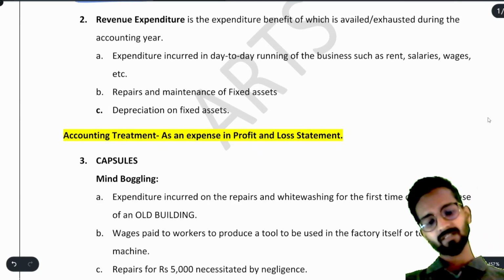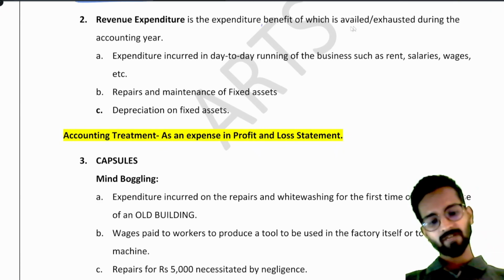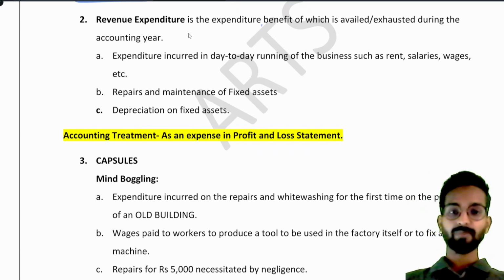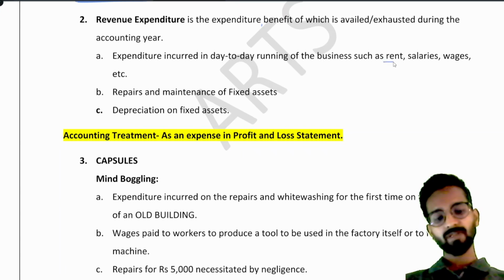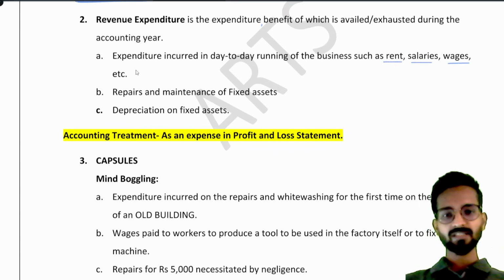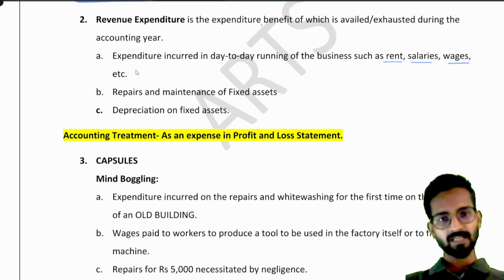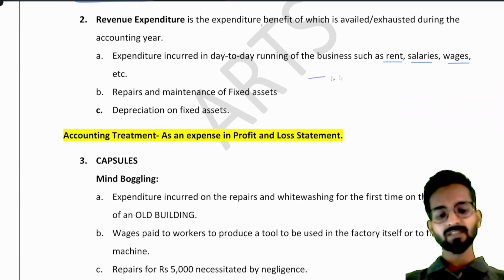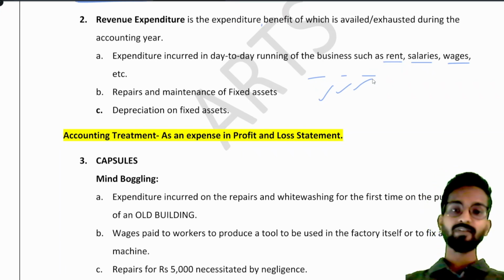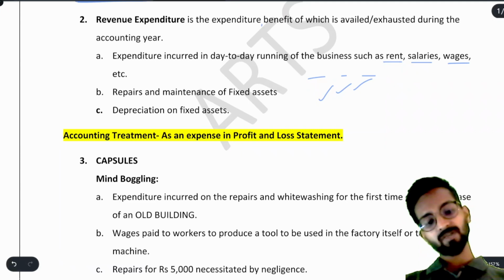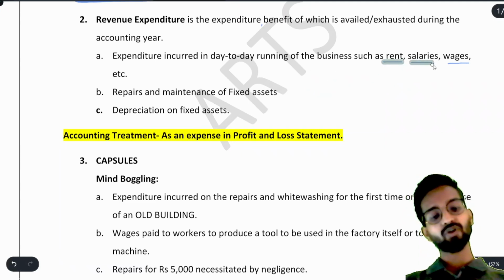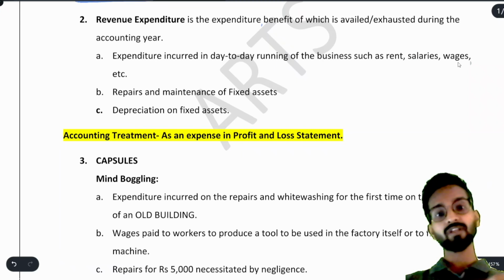It is the expenditure, the benefit of which is availed or exhausted during the accounting year. You get the benefit within your accounting year only. For example, if you are paying rent, salary, wages, you pay these expenses every month. Why? Because your laborers want their wages and salaries, and because they have worked for the entire month, obviously you have to pay. So every month they are working and every month you are making the payment. That's why it is revenue expenditure, because the benefit has already been availed. Understood? For a machine we cannot say the benefit is availed in a month, because we will avail the benefit for years and years.